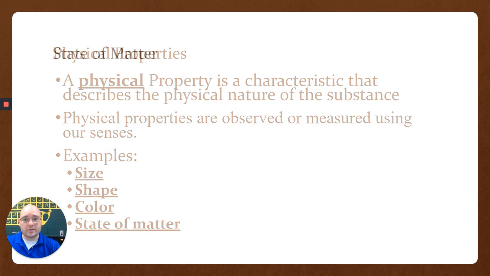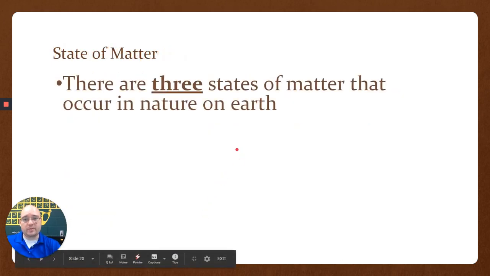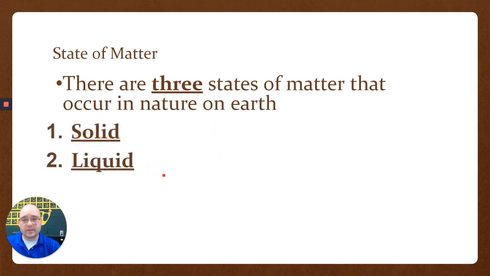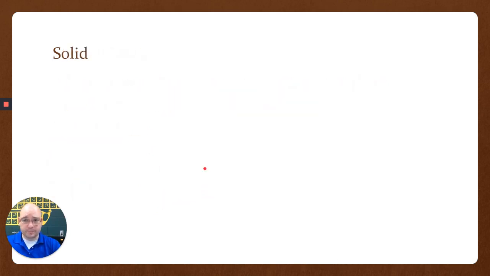It's a physical characteristic. So let's talk about these states of matter. There are 3 states of matter that occur on Earth. 4 if you really want to get technical. We're not going to talk about plasma in this class, but there are 3 that you really need to know about. We have solid, liquid, and gas, and this is all mostly stuff that you probably learned in earlier grades, and you know that things are either solid, liquid, or gas. So we're going to talk about them fairly briefly.